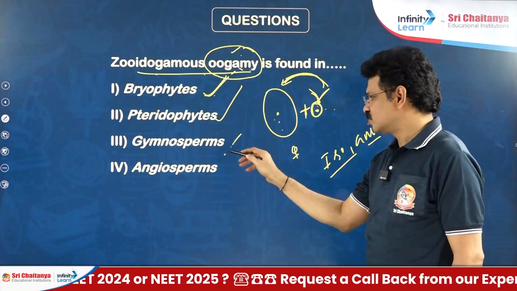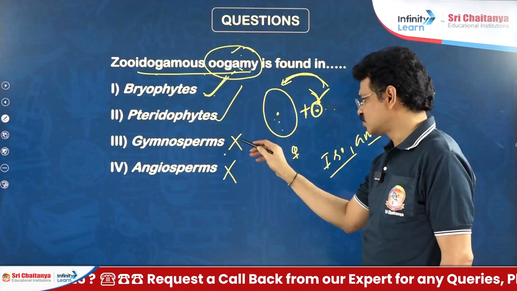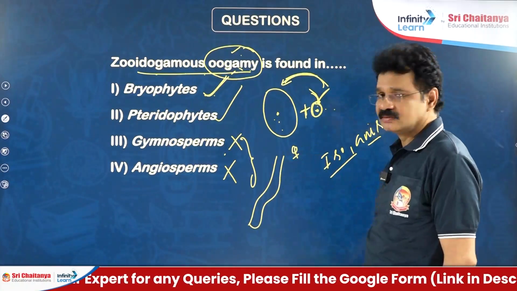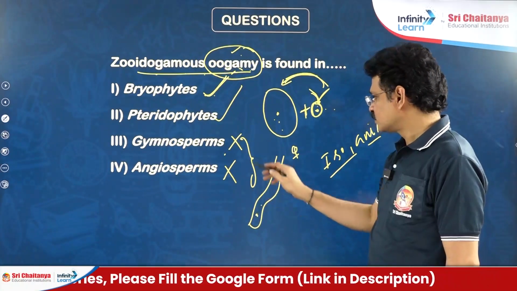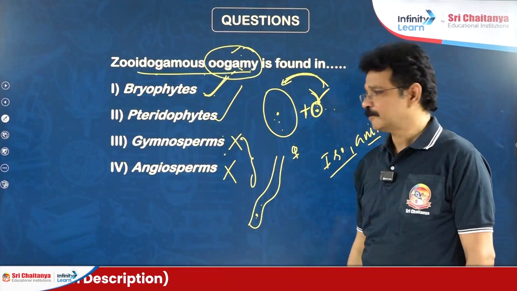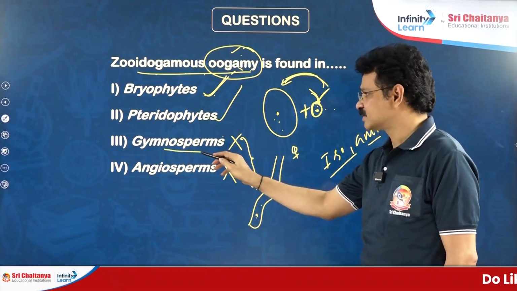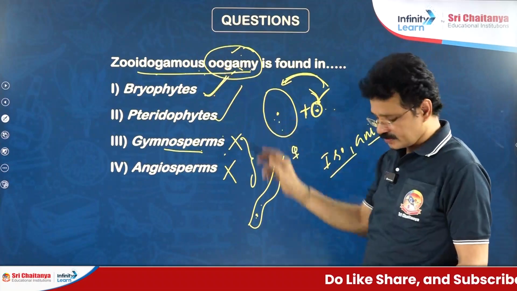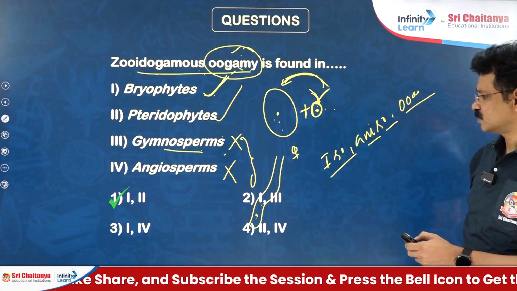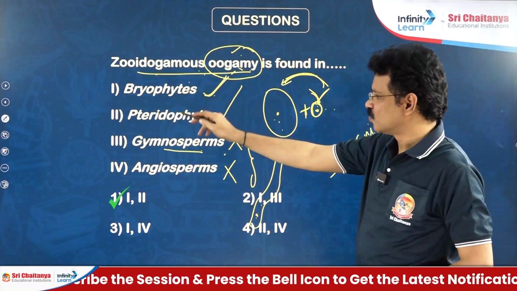In gymnosperms, siphonogamy is there. In angiosperms also siphonogamy is there, because the pollen tube acts as a sperm carrier. Due to the presence of the pollen tube, fertilization in both gymnosperms and angiosperms is called siphonogamy. But in one gymnosperm member, Cycas is an example of both zooidogamous and siphonogamous fertilization. Then the right answer for this question is 1 and 2.